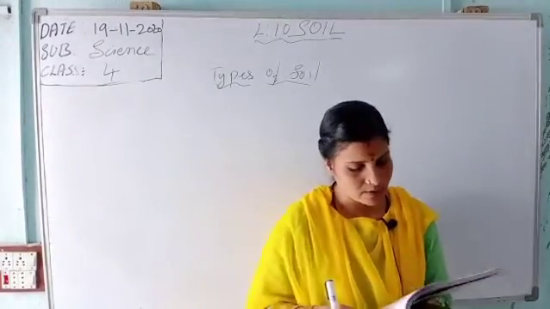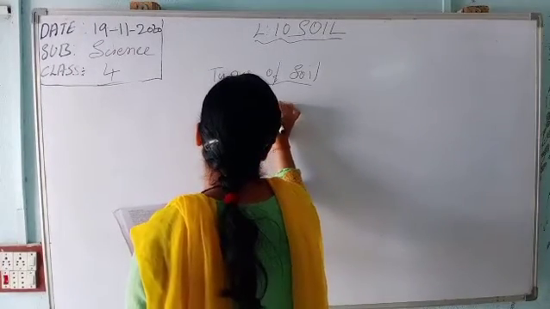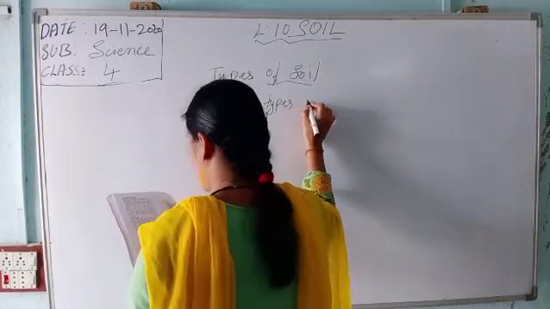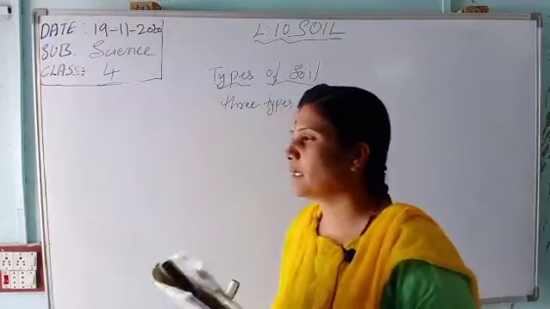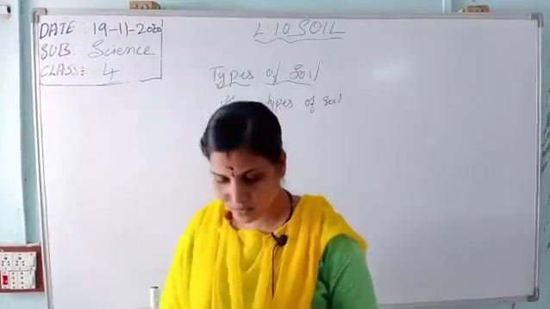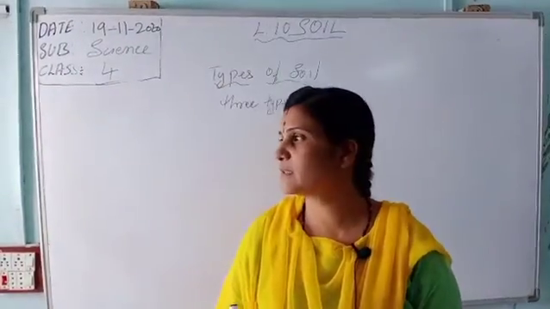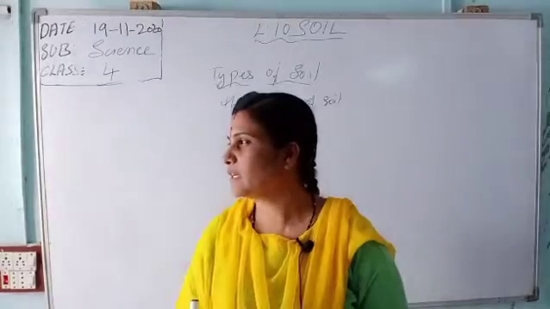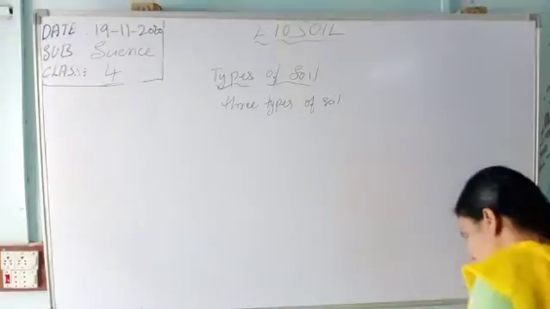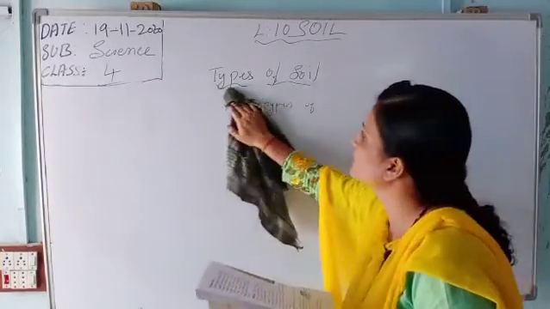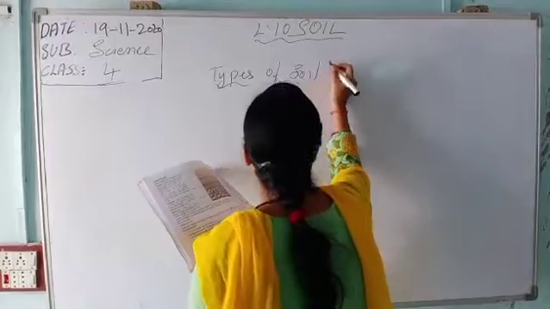So how many types of soils is it telling? There are 3 types of soils. How are they depending? They depend on size, feel and color of the soil particles. Now we will see what the 3 types of soils are: sand, clay, loam.